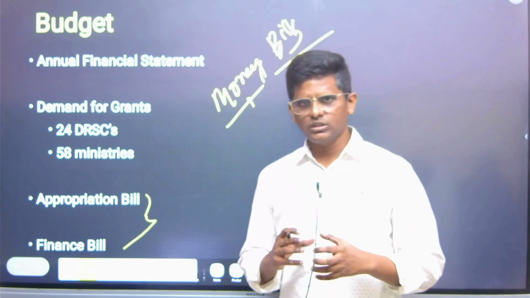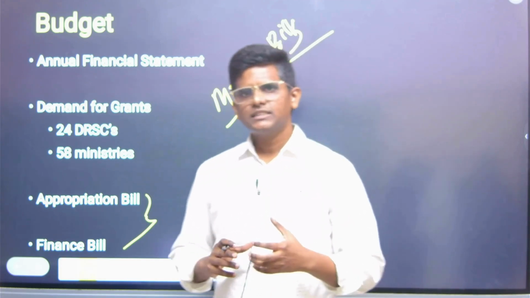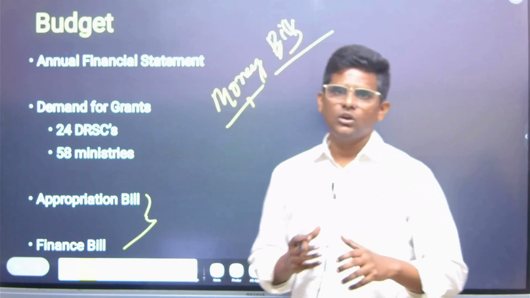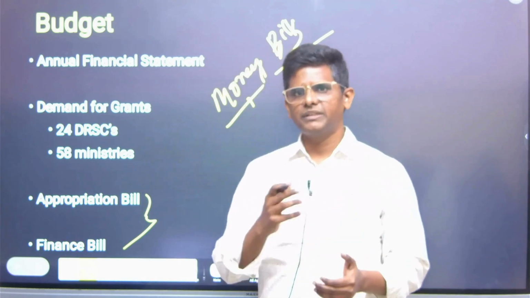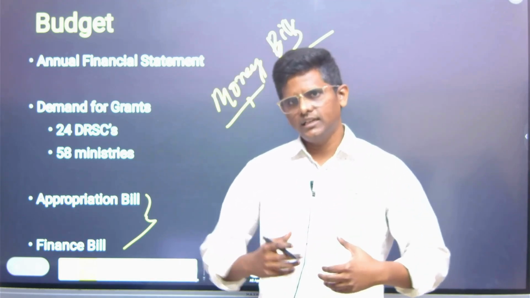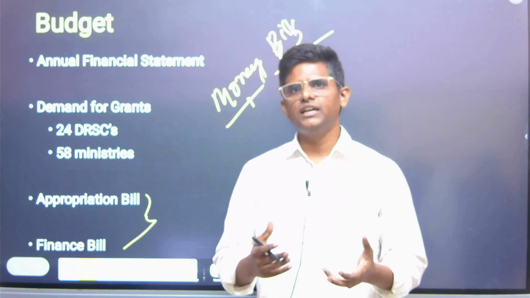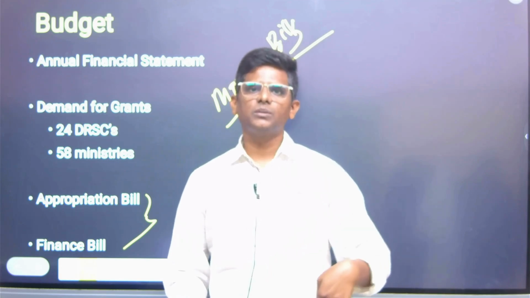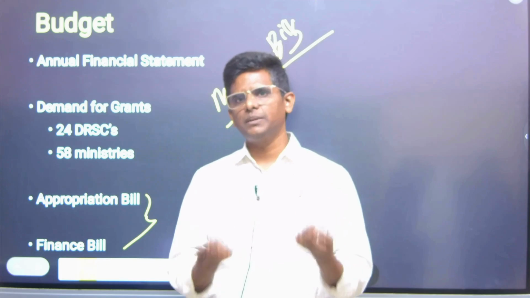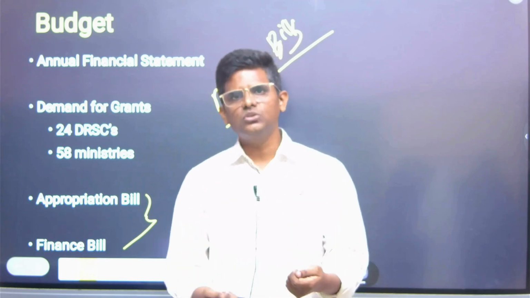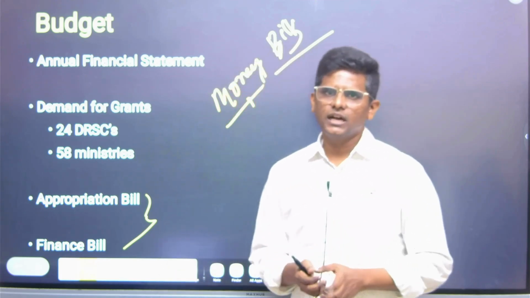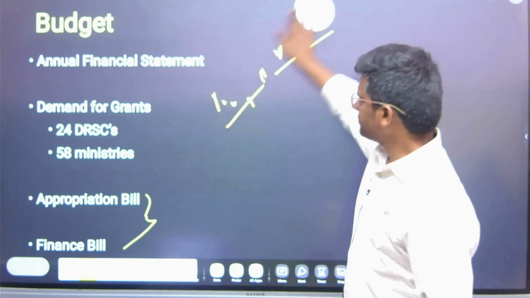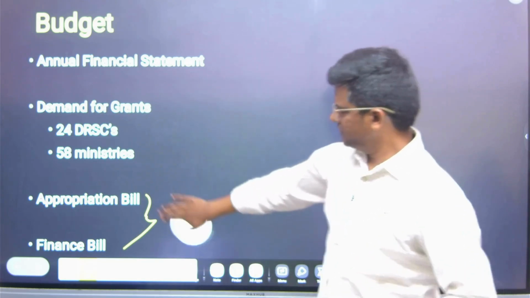If Lok Sabha is not given full powers, sometimes a deadlock may happen, and the present executive may not have the leeway and freedom to implement the vision which he presented during the elections, which got the approval of the people. Ultimately, he should have the power to implement the vision through the budget. That's why the overriding powers are given to the Lok Sabha in money bills. So Rajya Sabha cannot reject them.